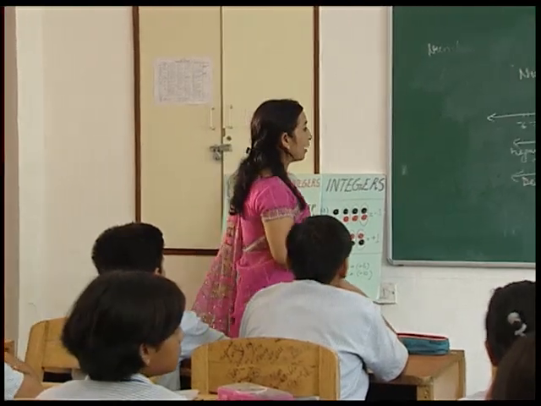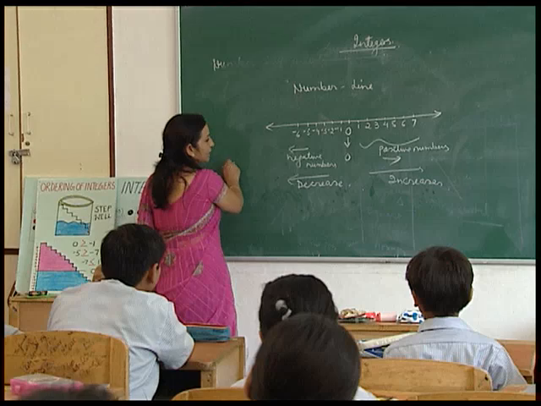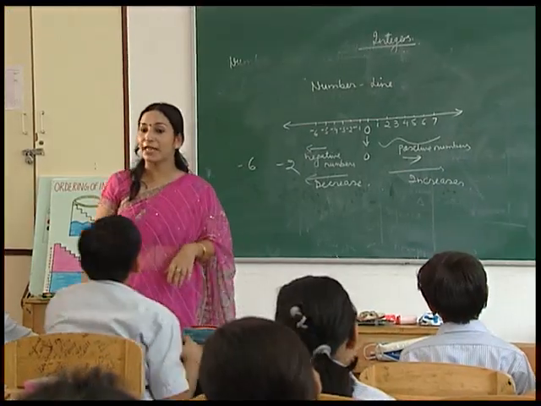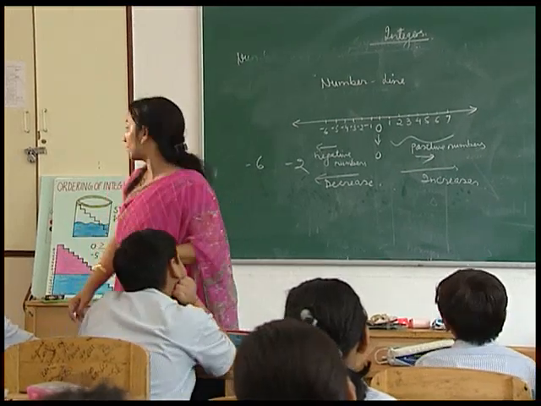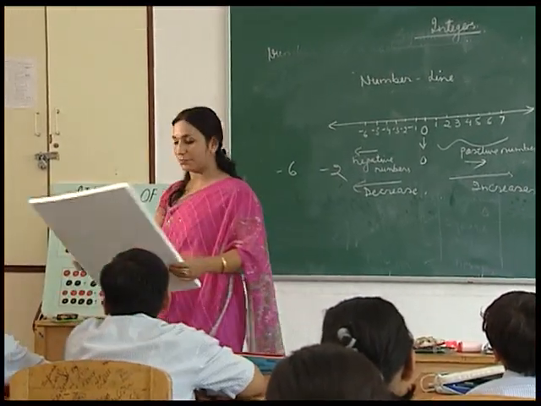-1 is greater than -2. Then -6 and -2, which is greater? -2. -2 is greater than -6. Alright, I can show you another, I've got a chart for you.